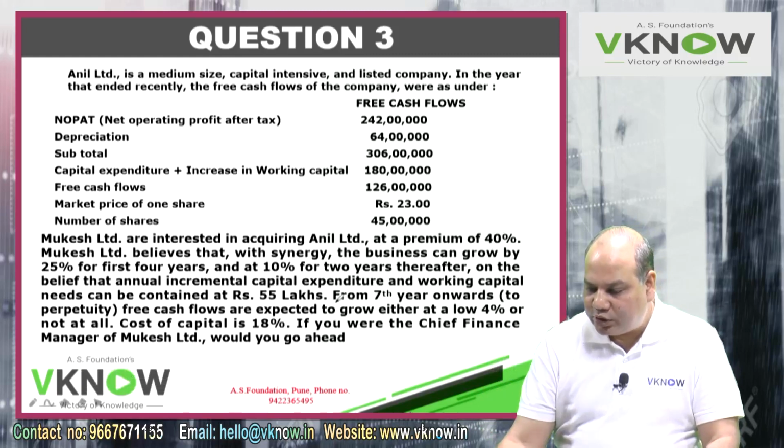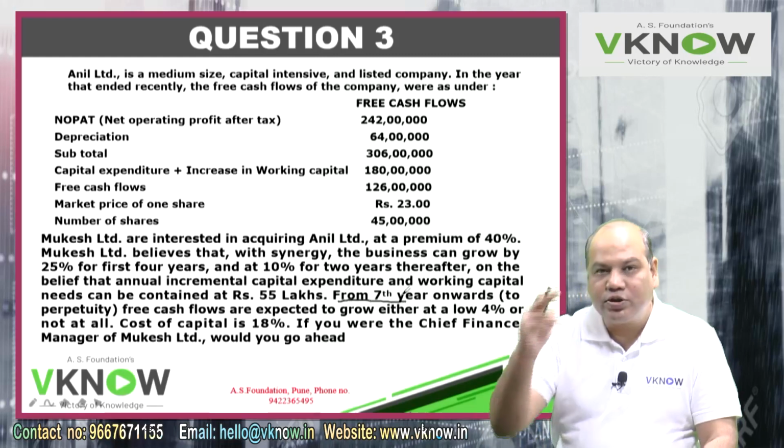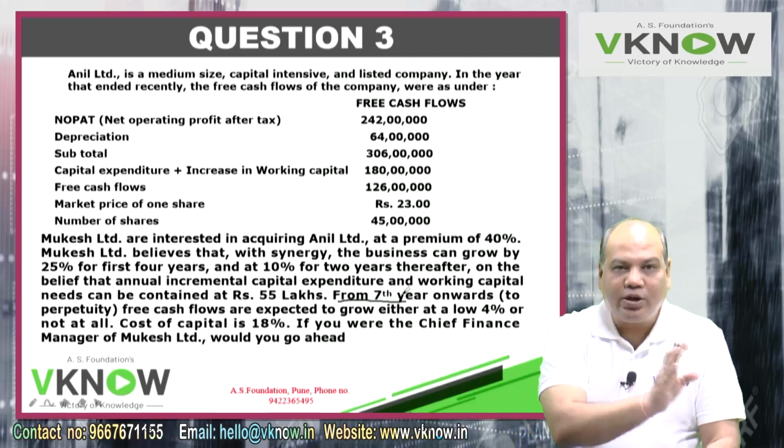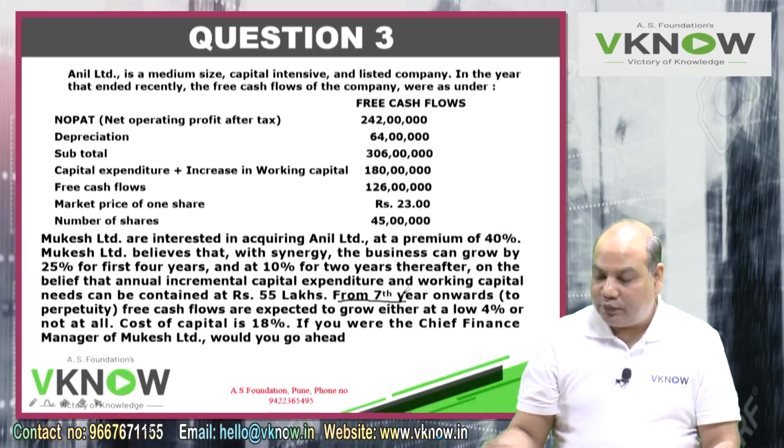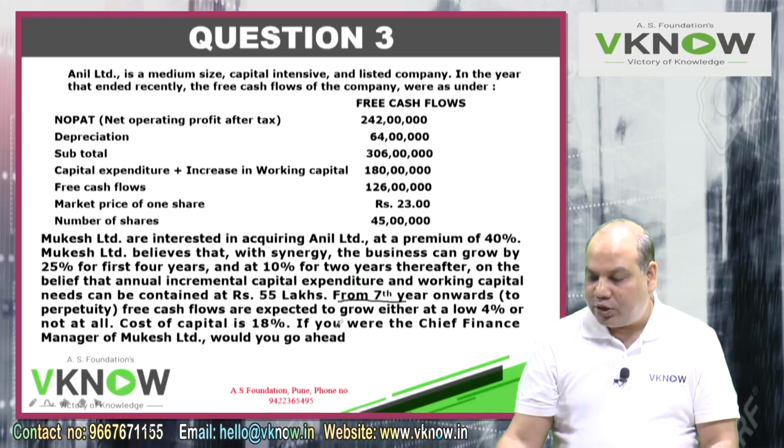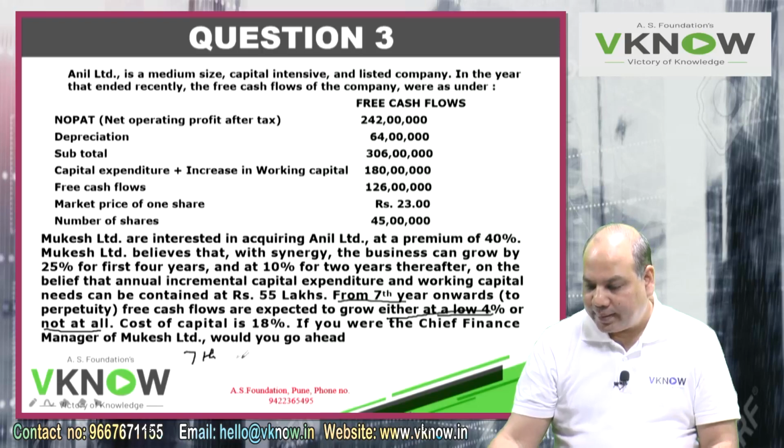From the 7th year onwards, the student will have to estimate the free cash flow of the first 6 years separately for each year, and then after the 7th year the free cash flows are expected to grow either at a low 4% or not at all. They are saying free cash flow from 7th year onwards, two possibilities are there: zero growth or 4% growth. Cost of capital is 18. This is the discount rate.